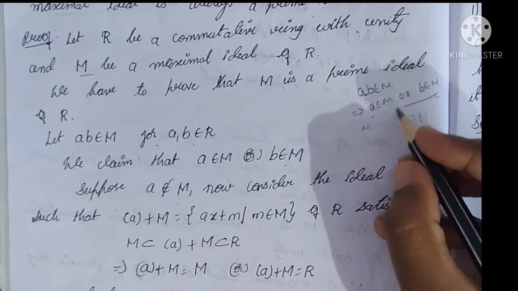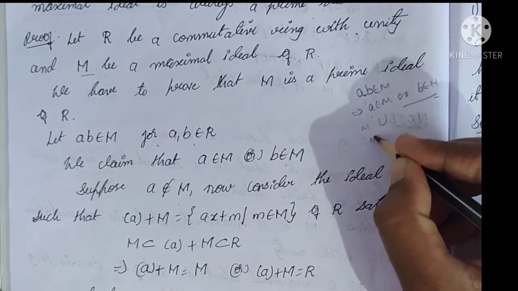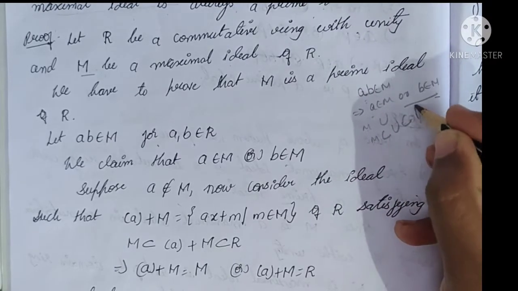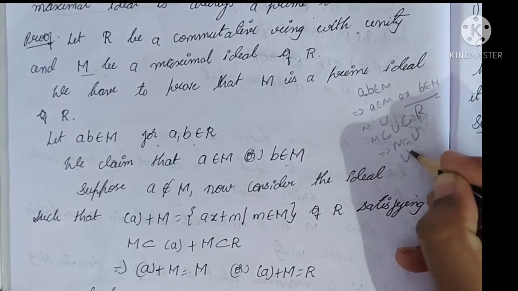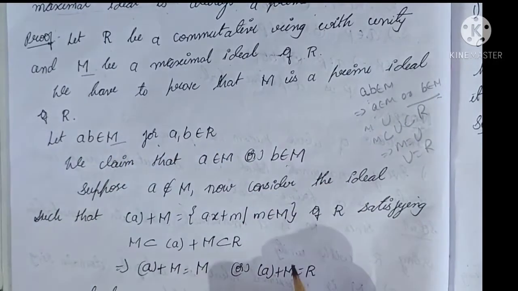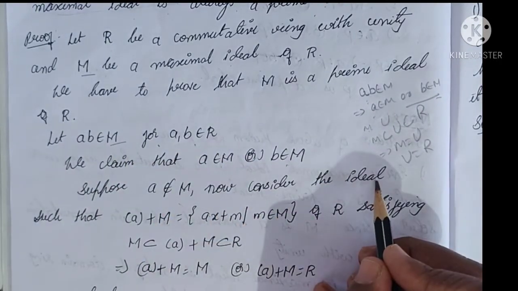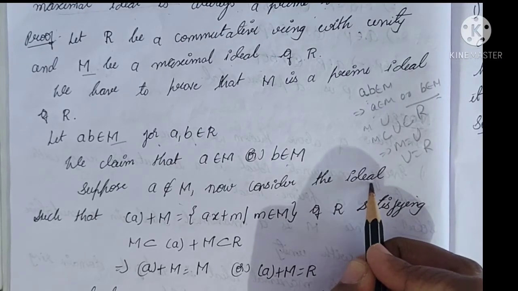Maximal ideal definition: M is a maximal ideal means that for any ideal U with M ⊆ U ⊆ R, this implies M = U or U = R. Now, M is a maximal ideal. To use the definition of maximal ideal, we require one more ideal.